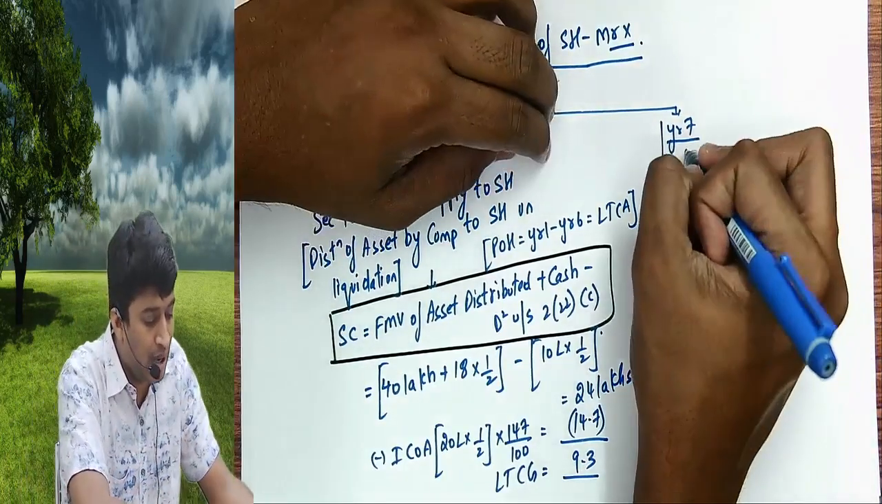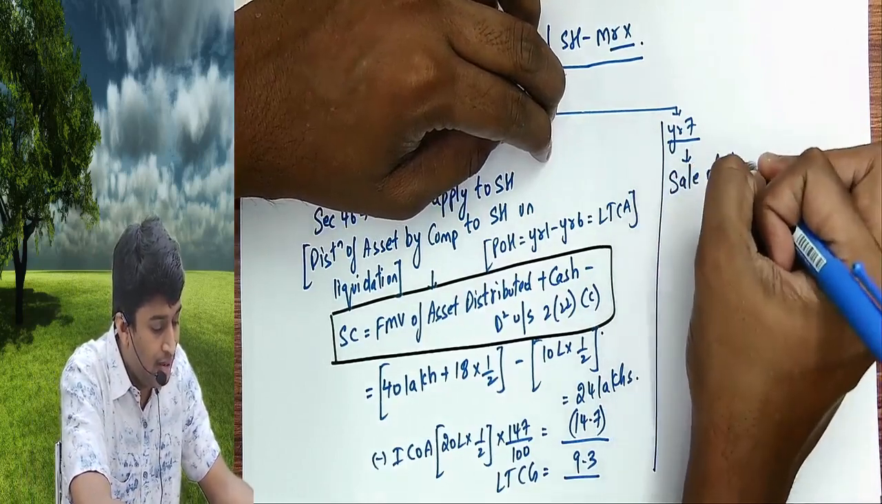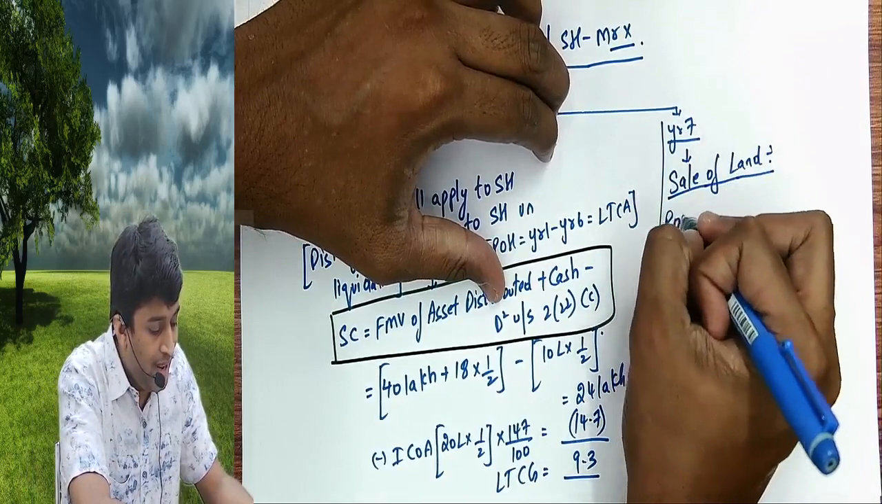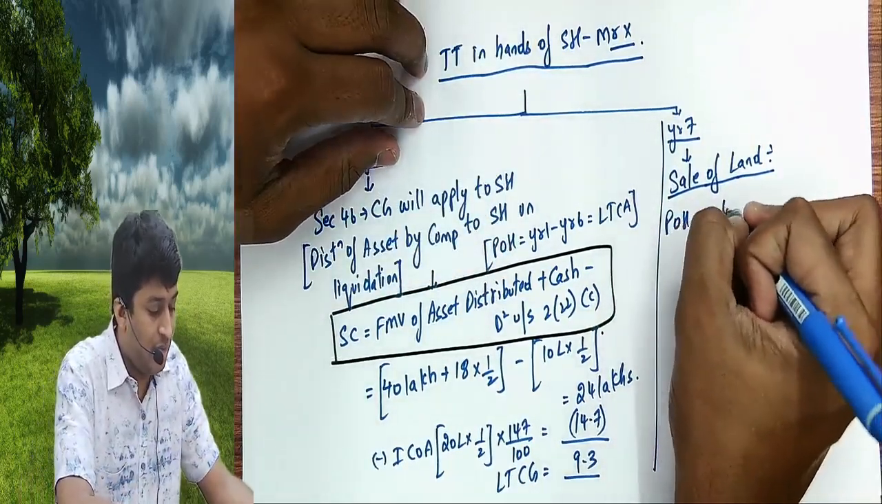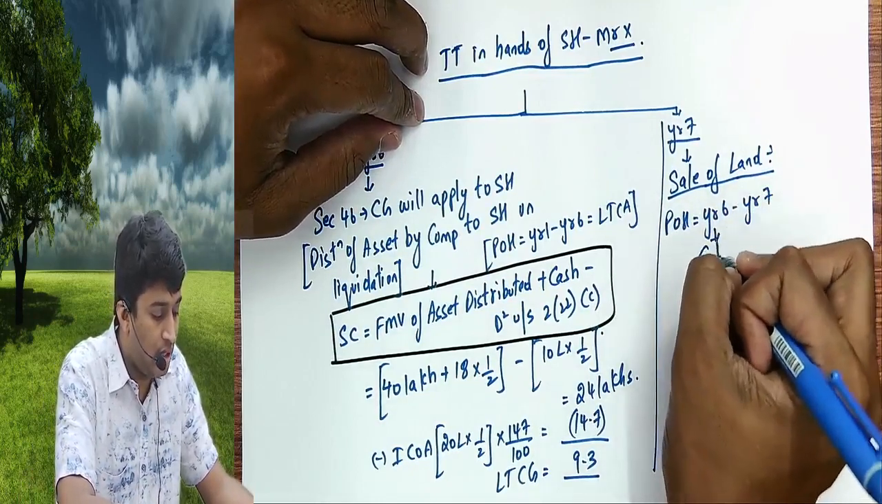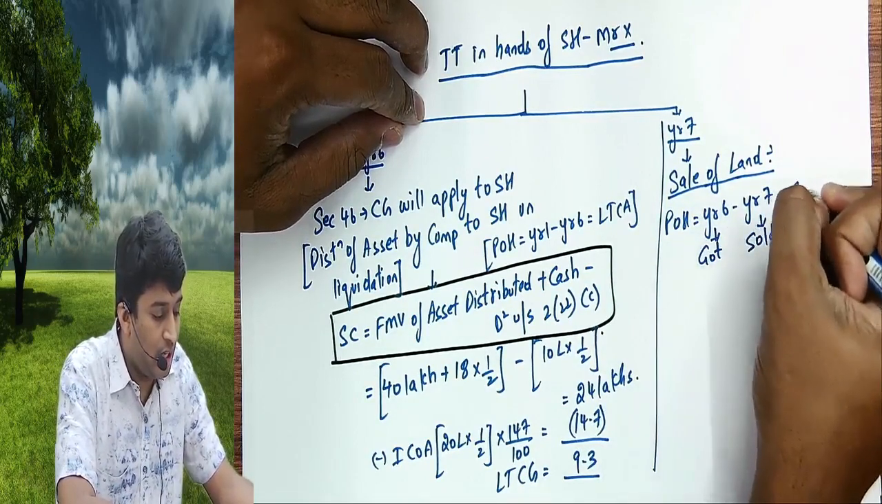See, what happened in year 7? Mr. X sold the land. Sale of land. When did X get the land? Year 6. When did he sell? Year 7. This is the year in which he got it, and this is the year in which he sold it. So it is short term.